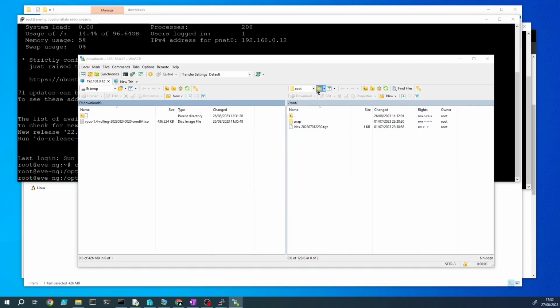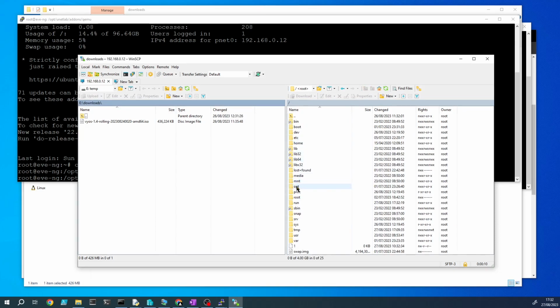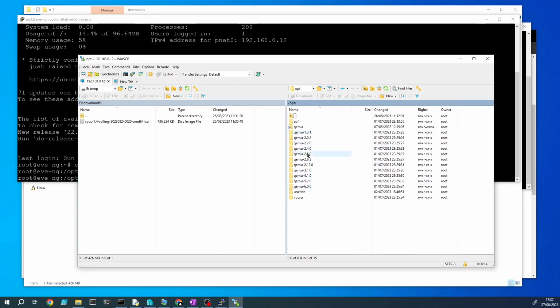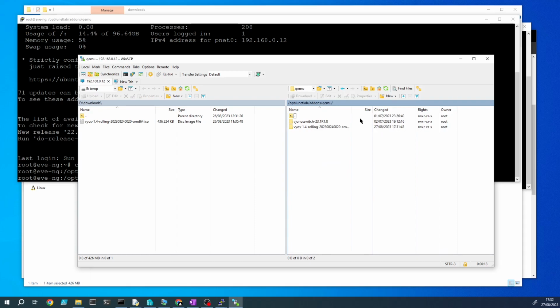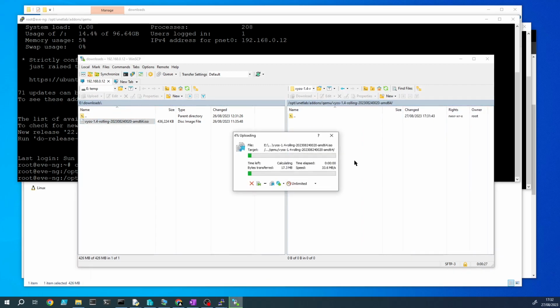So now navigate to the root of the EVE-NG server and then go to the same path that we just previously went to. So opt, unetlab, addons, qemu, and we'll see the directory we created earlier, VyOS, and we're going to copy that ISO there, just dragging it across.